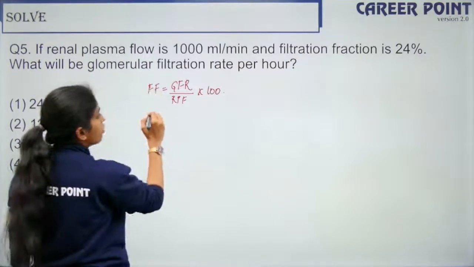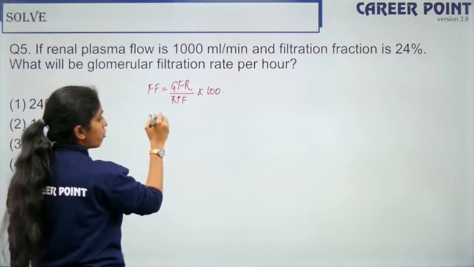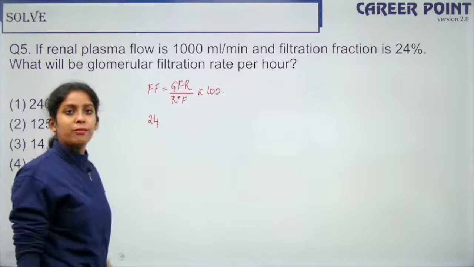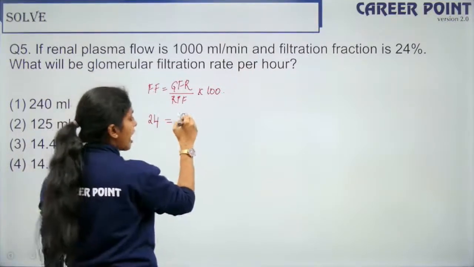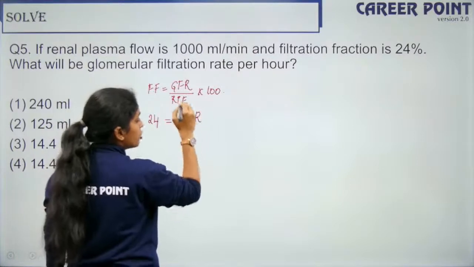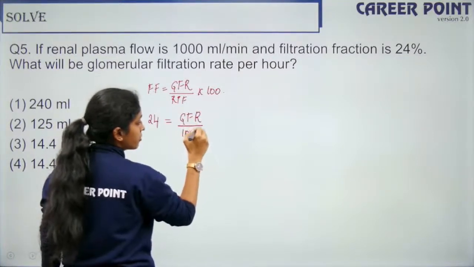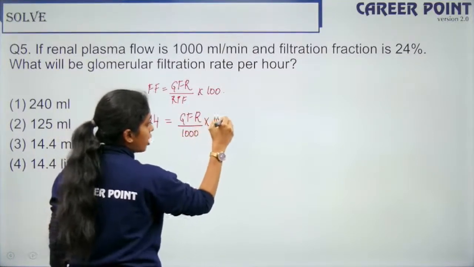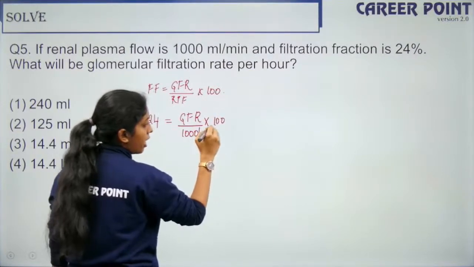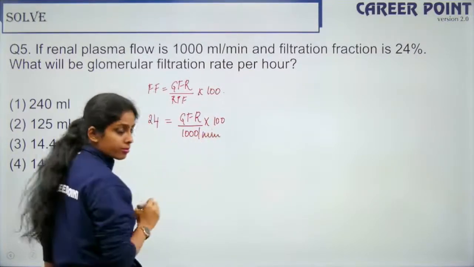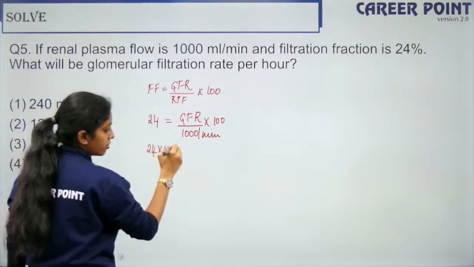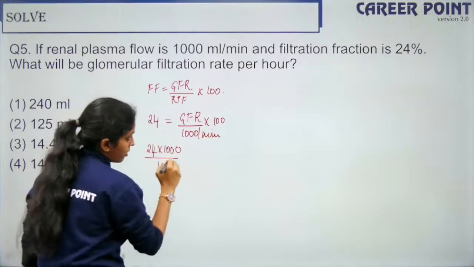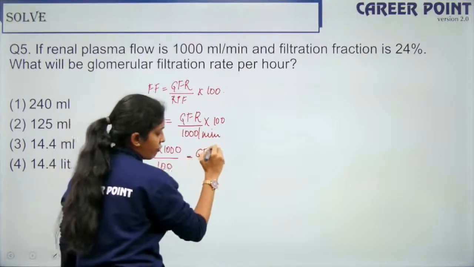So we know the filtration fraction is 24%. It is always measured in percent. So 24 is equal to GFR, which we have to find, by RPF, which is 1000, into 100. So this is per minute, right? So it is 24 into 1000 by 100 is equal to GFR.